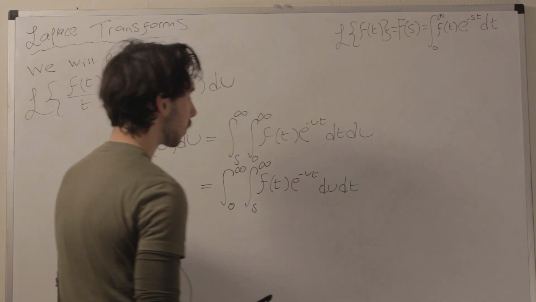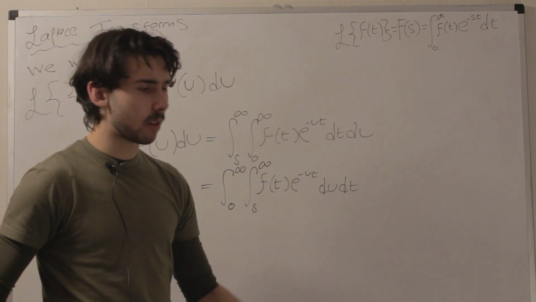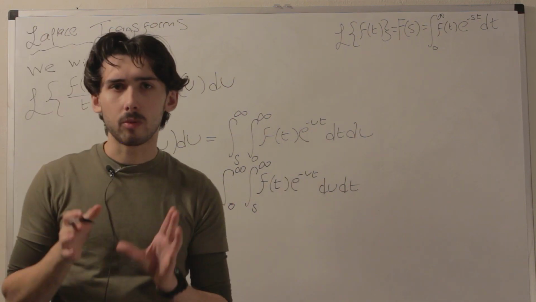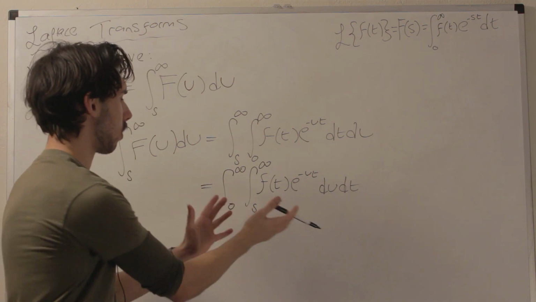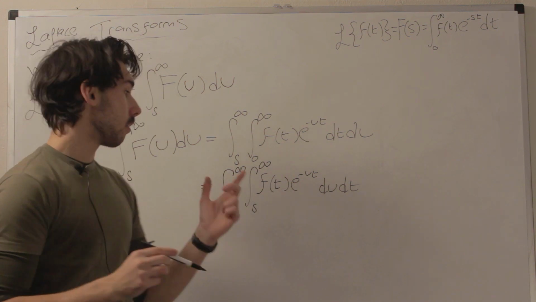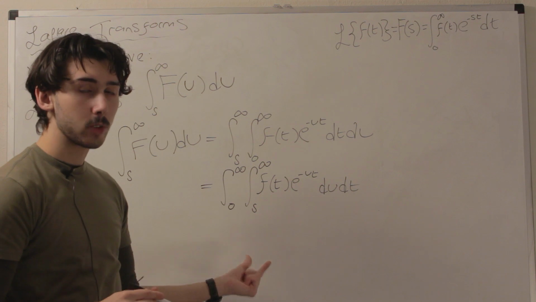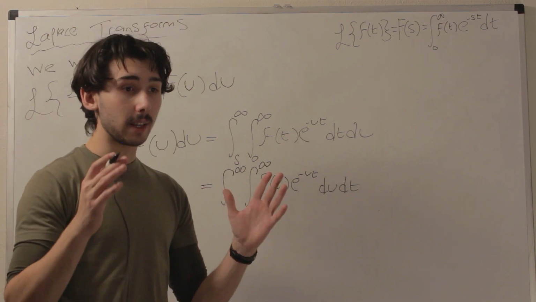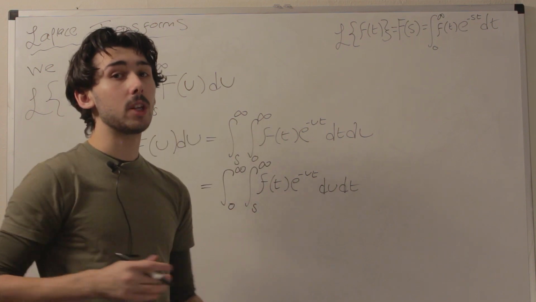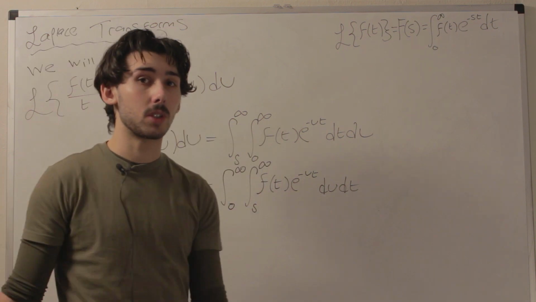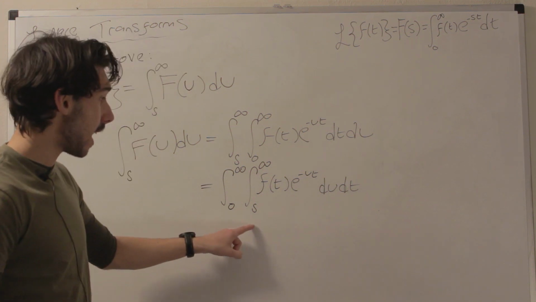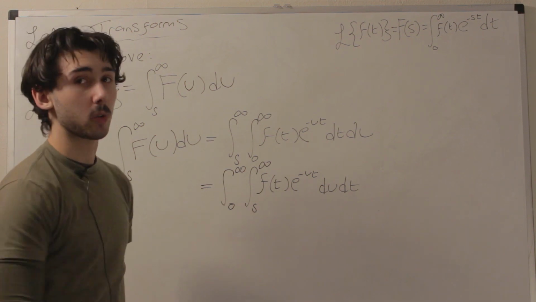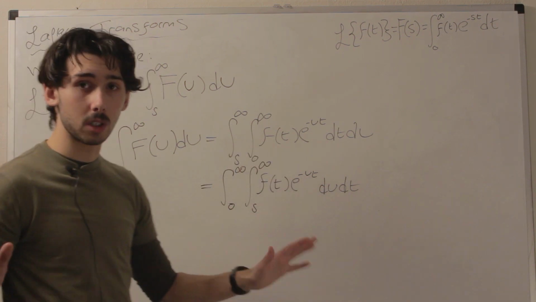Now guys, if you have seen double integrals, you might say, wait, don't you need to draw the region? Don't you need to see what you can't just change them? But guys, these are all constants. So if you have constants in your limits when you do a double integral, you can literally just swap them around. The only problems come when you have functions in the limit, and we don't, because we're saying that s is a constant with respect to u and t, so it's just a bunch of constants. We can literally just swap the orders, it's completely fine.